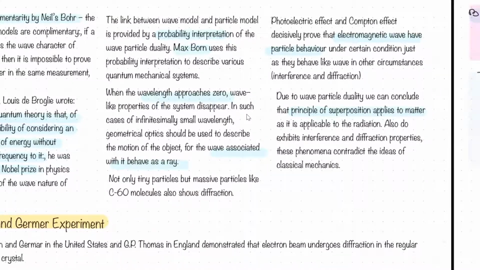Now, some of the evidence for particle nature is the photoelectric effect and the Compton effect. You have studied these in your junior classes also, I guess. So the Einstein equation in the photoelectric effect, and energy and momentum conservation in the Compton effect. I guess you know these things. Also, wave-particle duality enables us to find that the principle of superposition also applies to matter, because matter is behaving as a wave, a matter wave. And we will see that if you have a free particle, that will be a superposition of multiple waves. It will be polychromatic in nature, that we will see now.